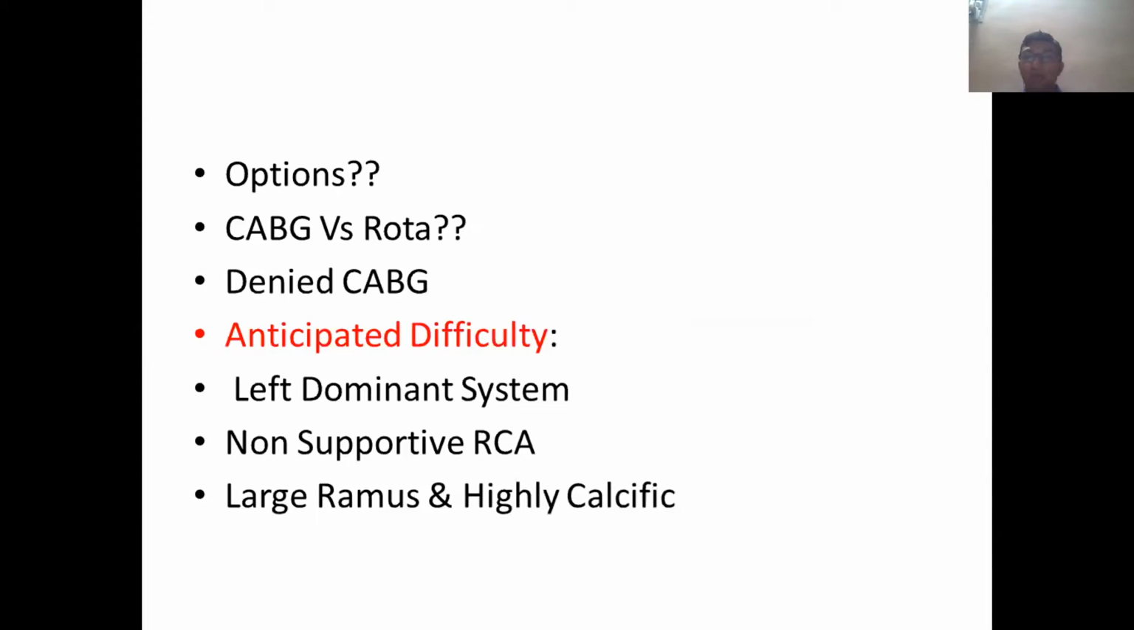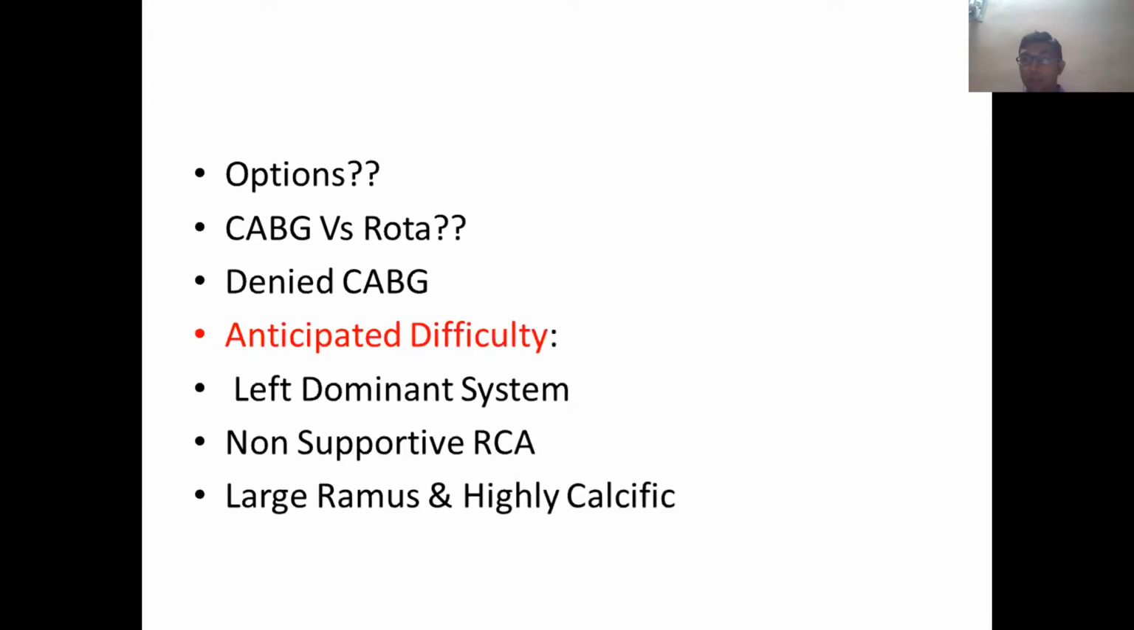So which are the anticipated difficulties? We know that she is having a left dominant system. RCA was almost non-existent, and it was a large ramus and a highly calcific lesion. So we took her for the rotablation, and we started with the femoral route.